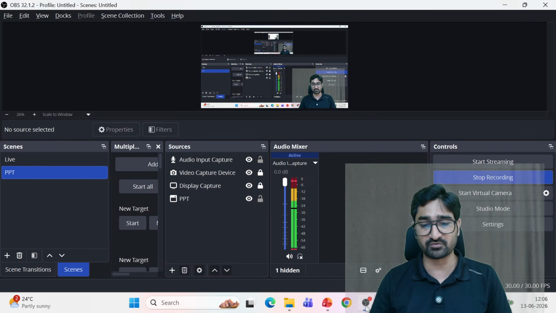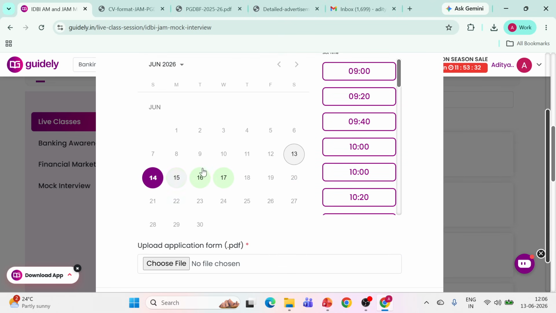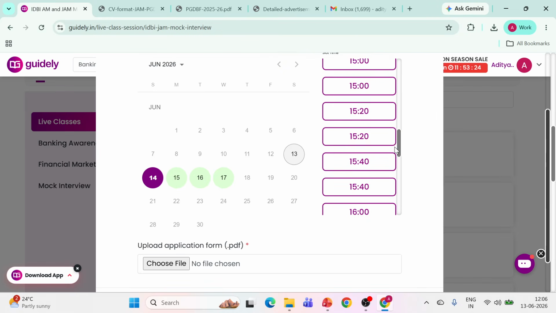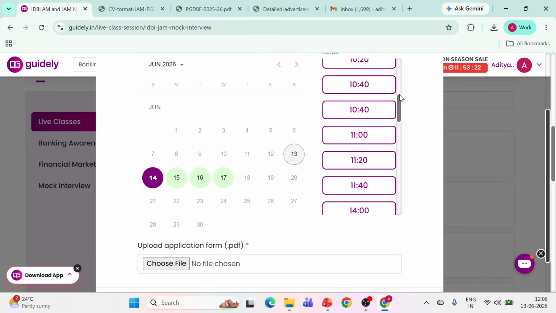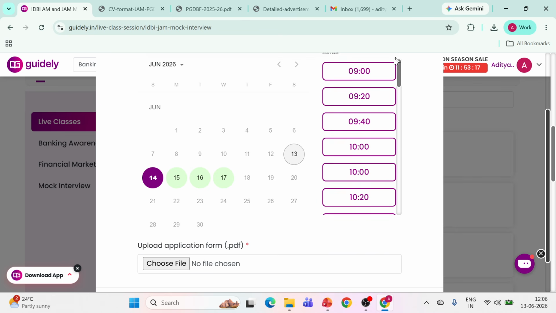I'll just keep the cam off so you will be able to see it properly. मैं थोड़ी देर के लिए cam off कर देता हूँ. Now, mock 1 आपको पहले select करना है. After selecting mock 1 you will be getting the slots like this: 9, 9:20, 9:40. It is going to be a 20-minute mock. So you need to select; lots of slots are available. Each of you can book your mock 1 for tomorrow like this.